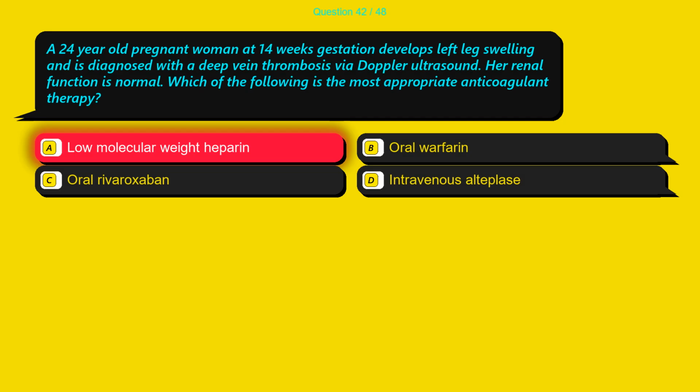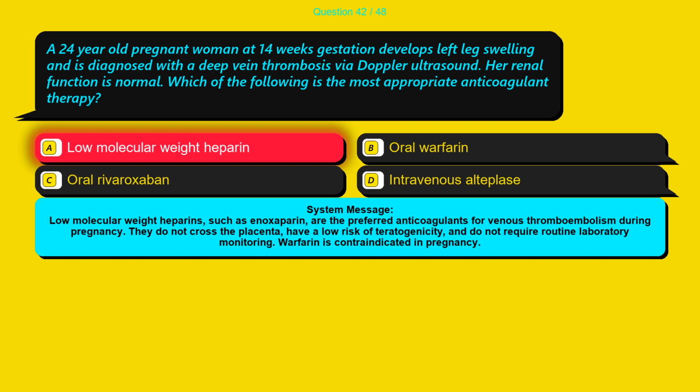The correct answer is option A, low molecular weight heparin. Low molecular weight heparins, such as enoxaparin, are the preferred anticoagulants for venous thromboembolism during pregnancy. They do not cross the placenta, have a low risk of teratogenicity, and do not require routine laboratory monitoring. Warfarin is contraindicated in pregnancy.